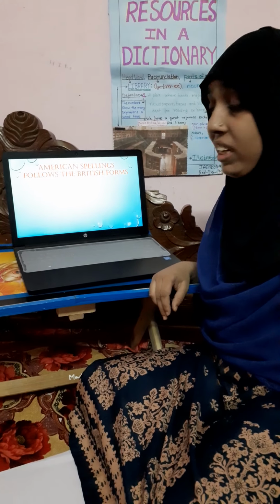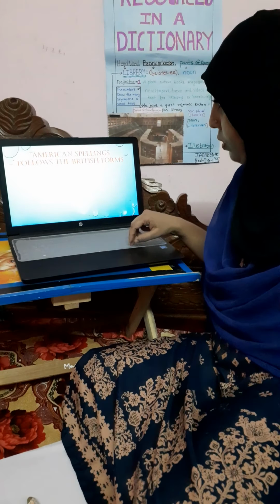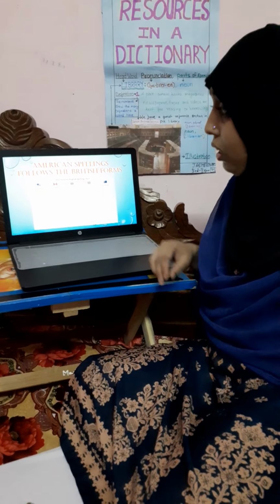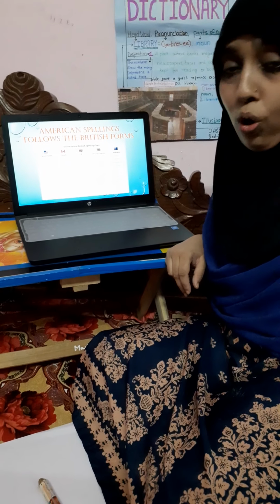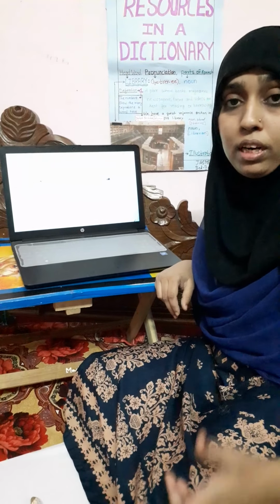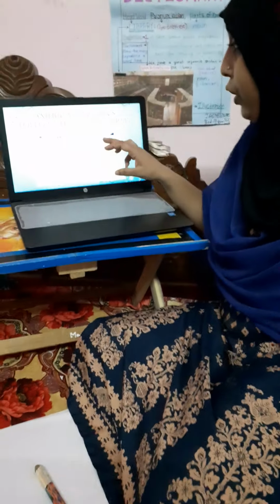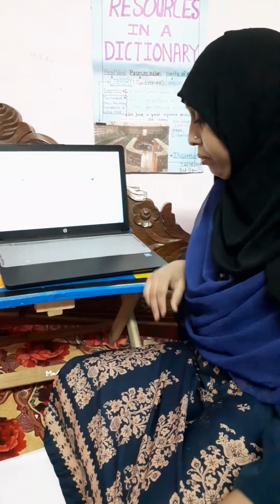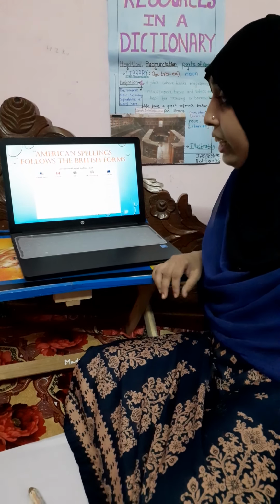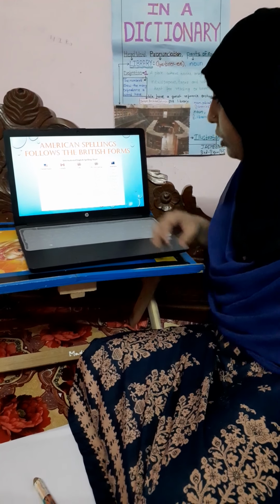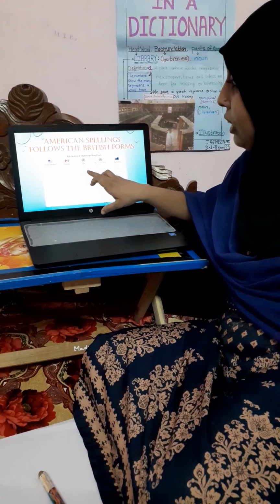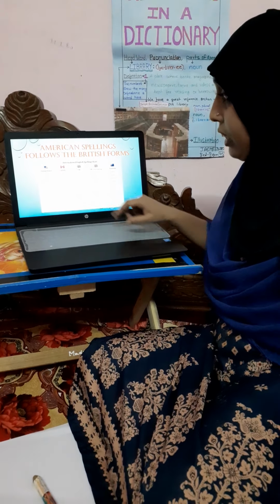American spellings are followed by the British spellings. In the United States it is spelled COLOR, and in the UK it is COLOUR. But the pronunciation of both words is the same. Another example is CENTER in American spelling, but in the UK it is CENTRE. The other examples are here.